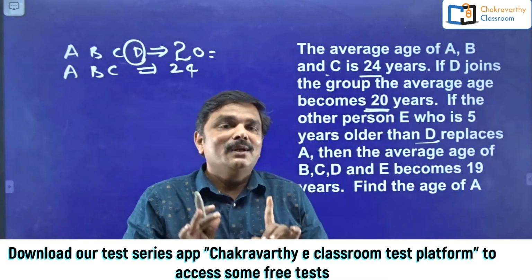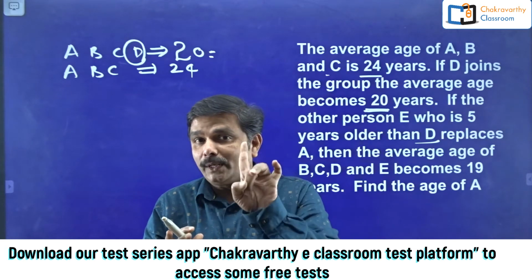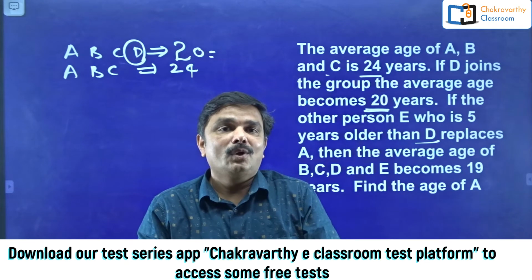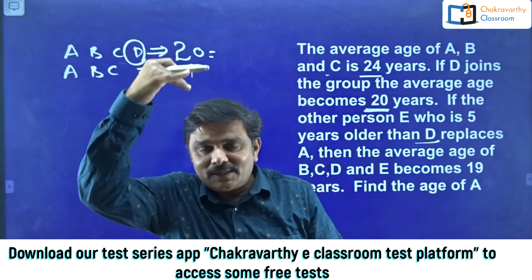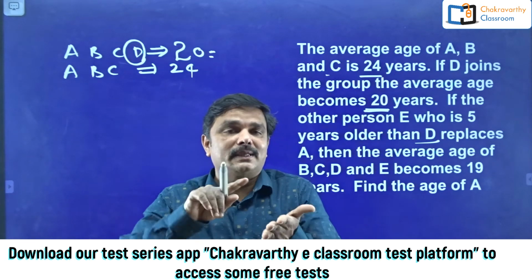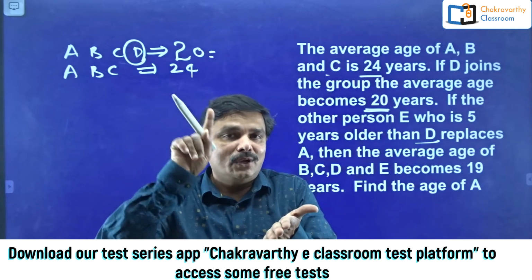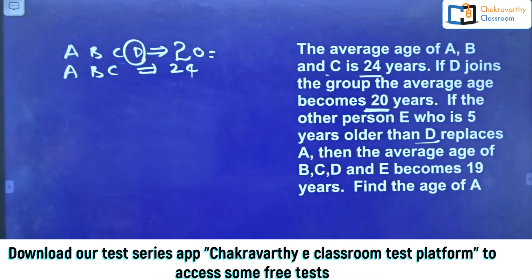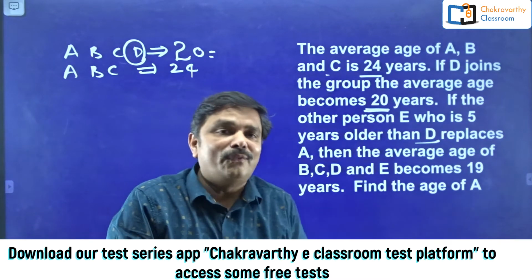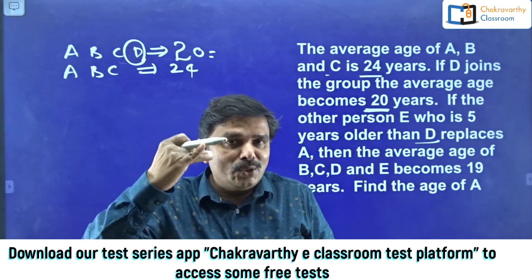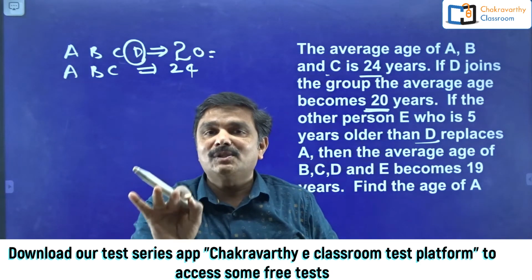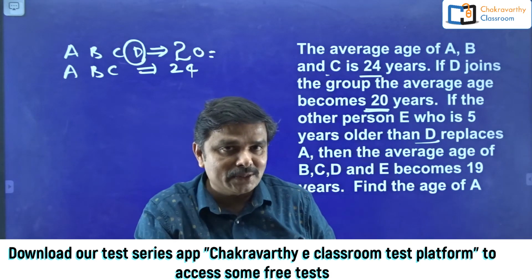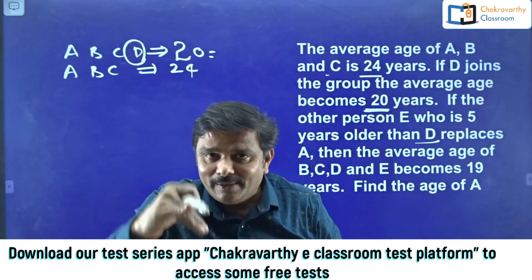How is that when you see without D, ABC's average is 24 years. With D, the average has been decreased by 4 years, because ABCD's average is 20 years and ABC's average was 24 years. What did you understand from this one? When D has come as a new person, the average has been decreased.